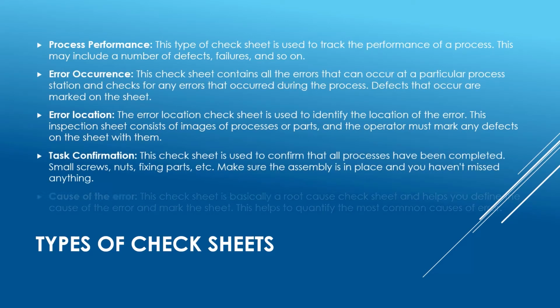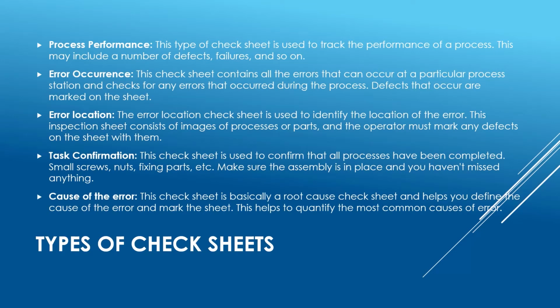There are several types of check sheets depending upon their use and purpose. Some of them are as follows. Process performance. This type of check sheet is used to track the performance of a process. This may include a number of defects, failures, and so on. Error occurrence. This check sheet contains all the errors that can occur at a particular process station and checks for any errors that occurred during the process. Defects that occur are marked on the sheet.